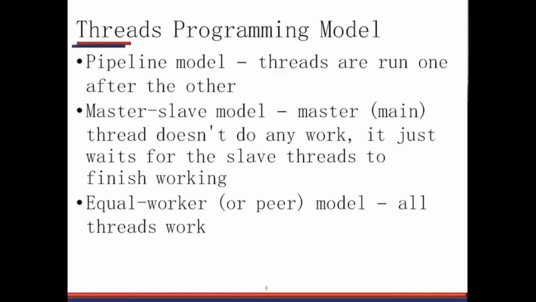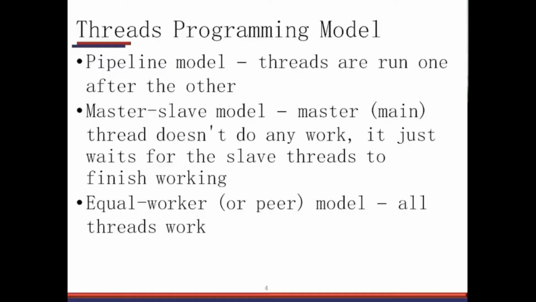Then there's a master-slave model, which means that one master is created as a thread, but that master only creates slave threads and gets the work done from the slaves. Okay, so the master thread's job is only to coordinate between the different slave threads, allocate the work to them, and accumulate the work done by the slave threads, right? And the third model is equal worker, which is also called a peer model, in which all the threads work simultaneously. There is no master-slave relationship, right?